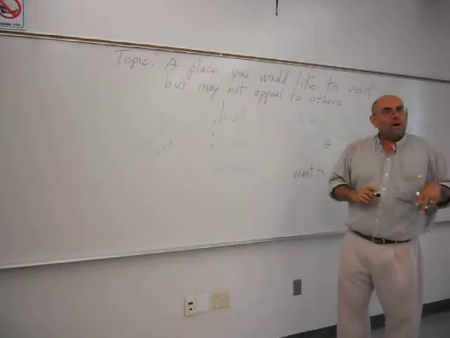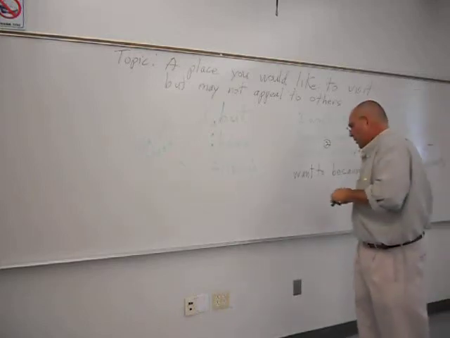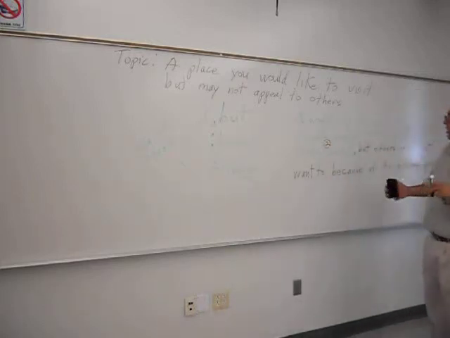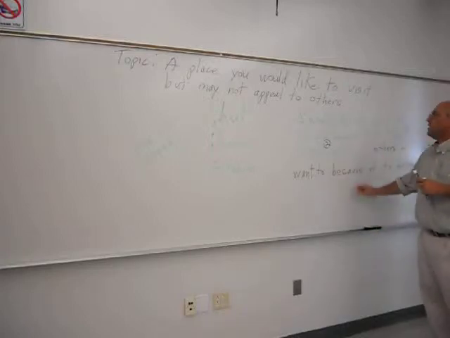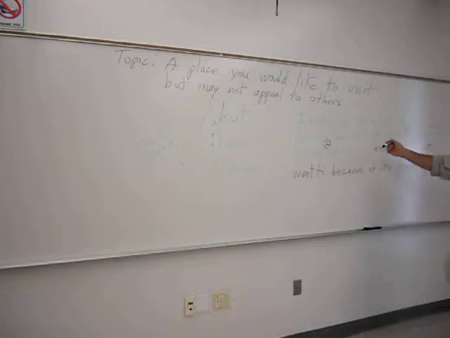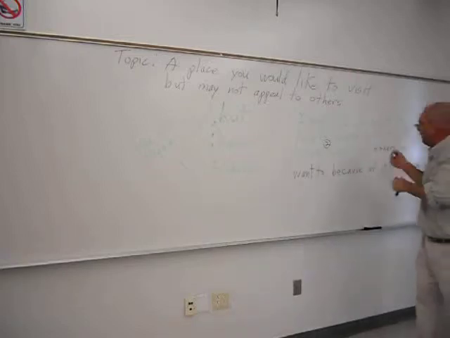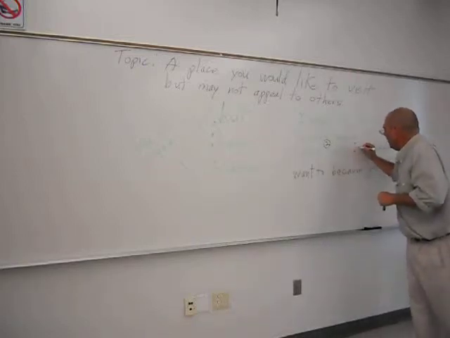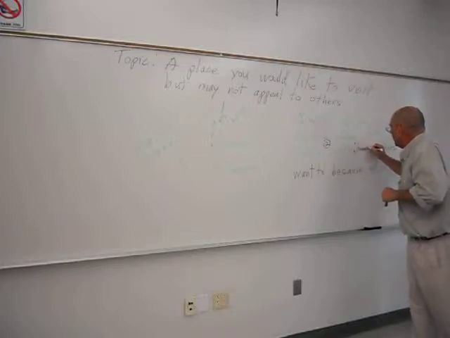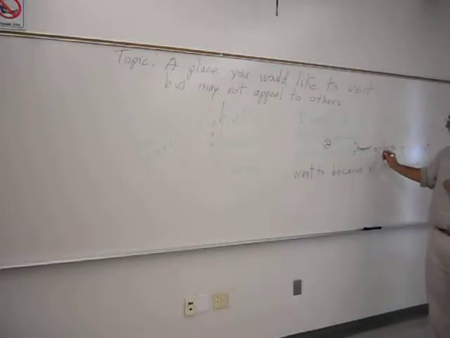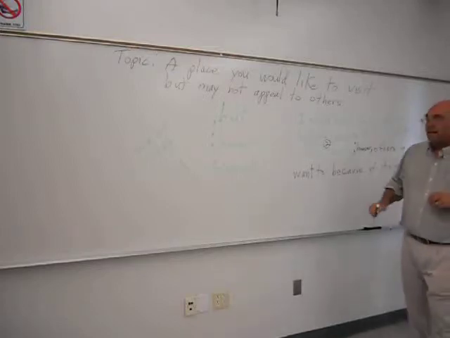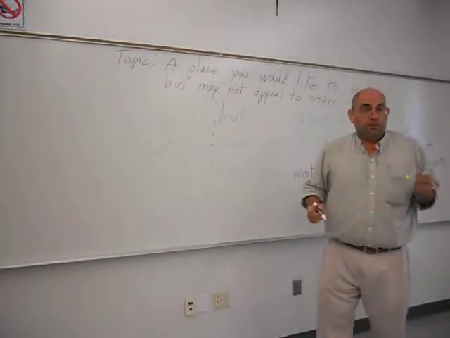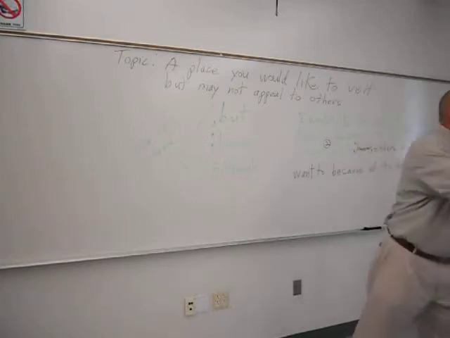Now, how do you do it with however? The same way. Watch. You keep the same words, except instead of using but, it would be something like this. I would like to visit the Dominican Republic because of its rich culture and natural beauty. Semicolon, however, and what needs to go after the however? Comma, very good. Semicolon, however, comma, others might not want to because of its extreme poverty. This is called a conjunctive adverb. Again, you don't have to remember that yet.